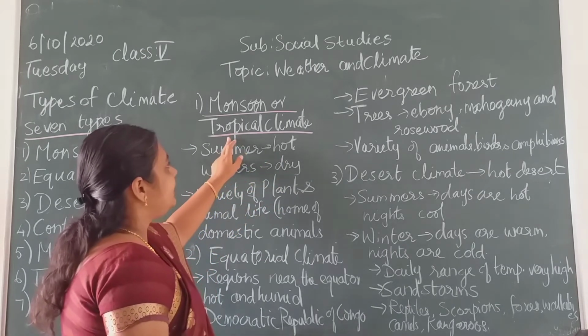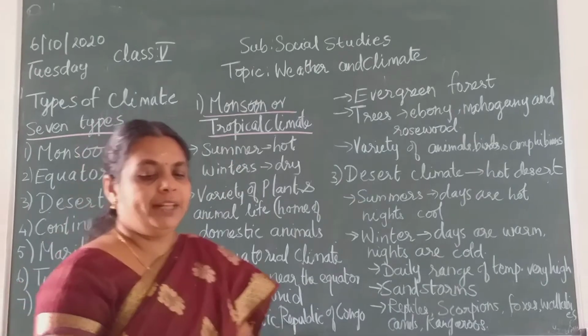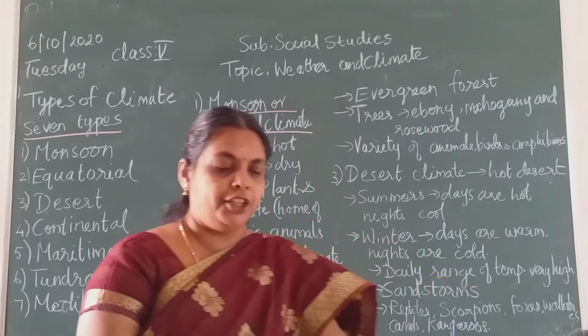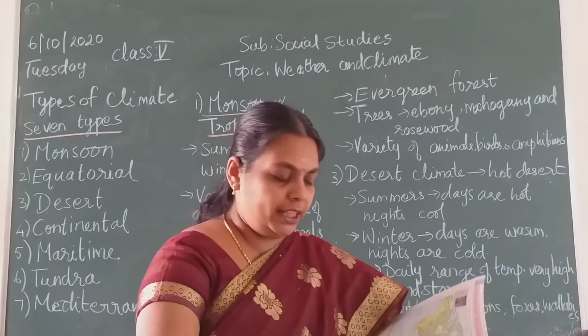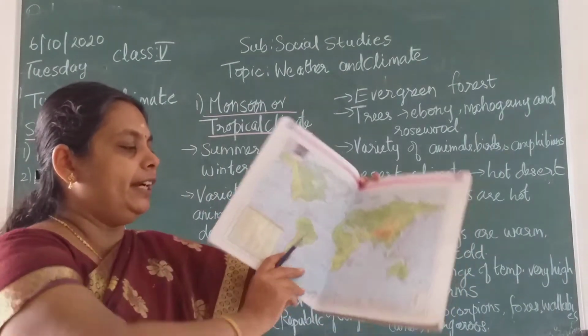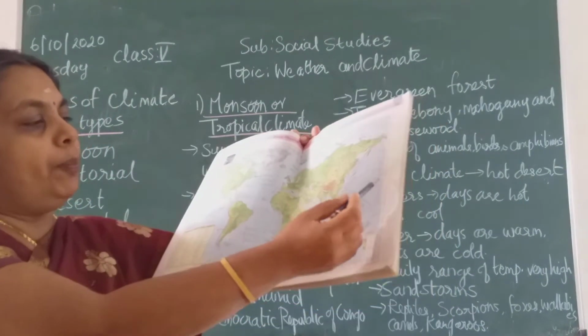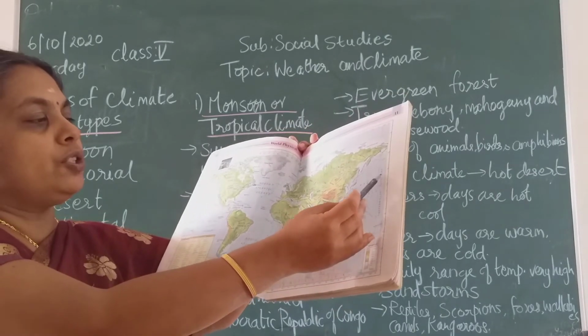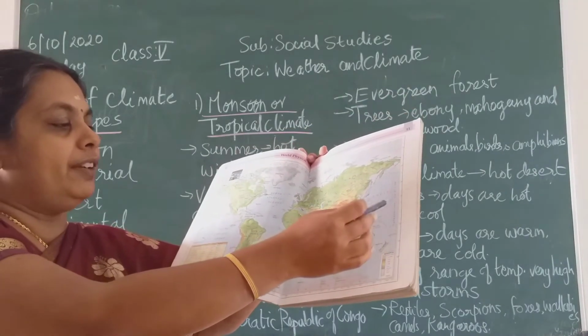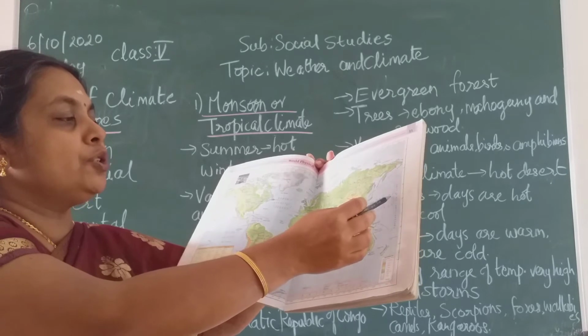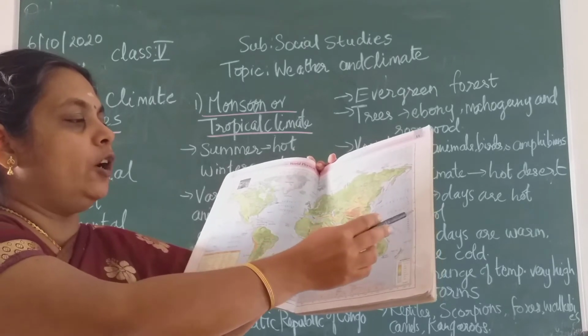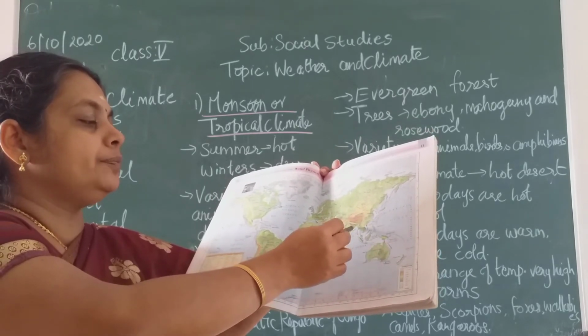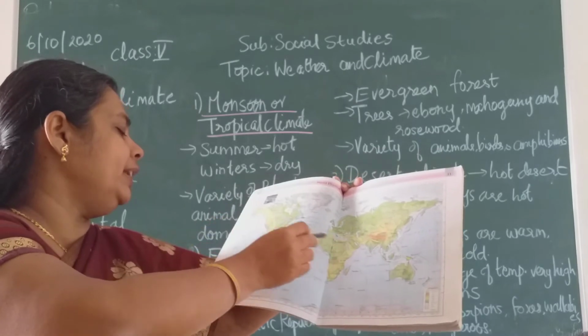As I said, the word is tropical climate. Observe in your atlas, children, that India is located nearly on the Tropic of Cancer, it is nearby. So India has a tropical climate.